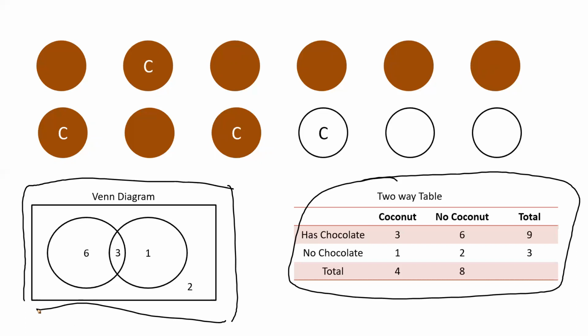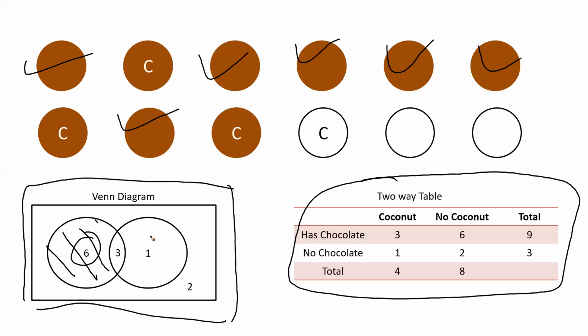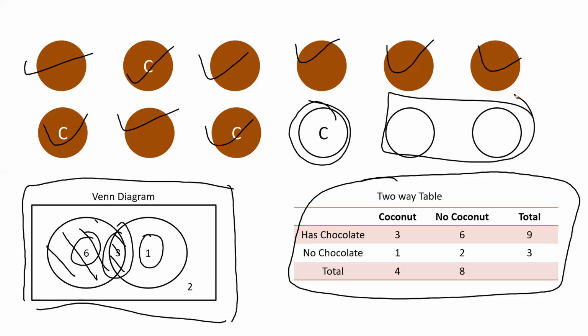Now here if you see, I have 6 looks like only chocolates. 1, 2, 3, 4, 5, 6. So you can see that we have 6 which are only chocolates. 1 which is only coconut. And the intersection is nothing but chocolates as well as coconut. So if you see 3, 1, 2, 3 are chocolates as well as coconuts. And there are 2 toffees which are neither chocolate nor coconut.